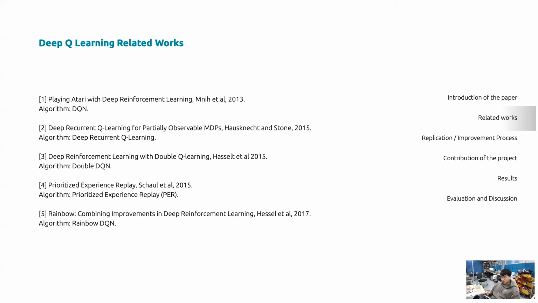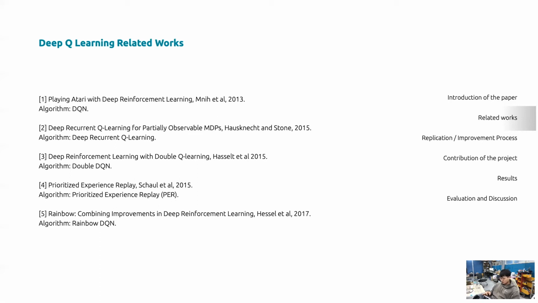The fourth paper is prioritized experience replay. In this paper, Google develops a framework for prioritizing experience so as to replay important transitions more frequently and therefore learn more efficiently. They use prioritized experience replay in deep Q networks, a reinforcement learning algorithm that achieved human-level performance across many Atari games.